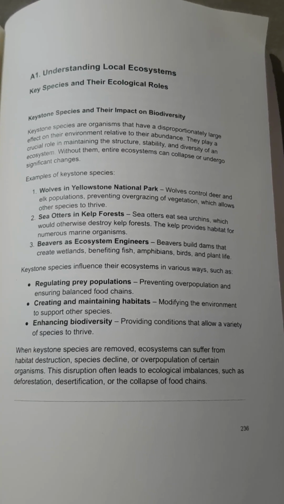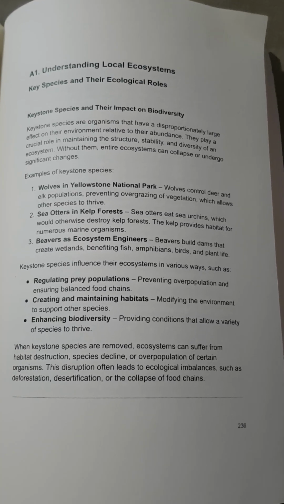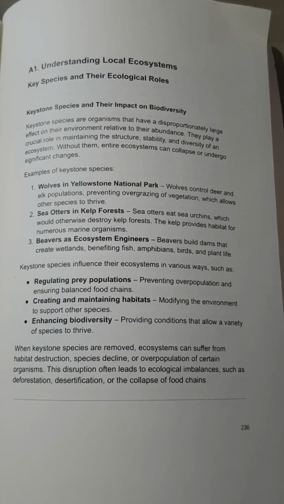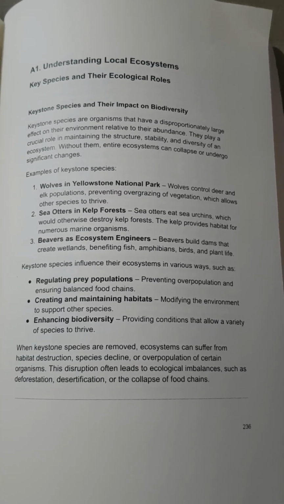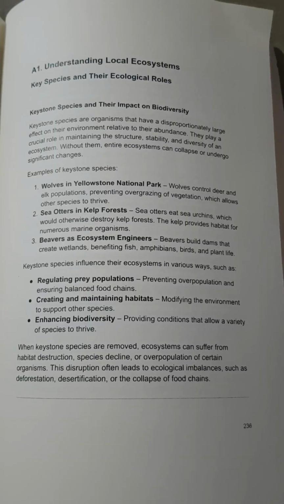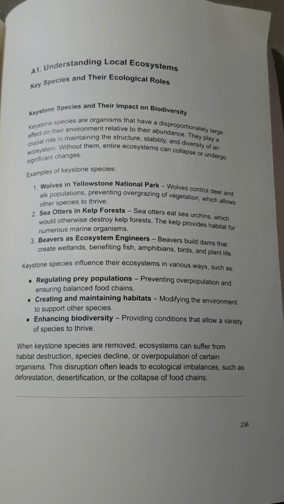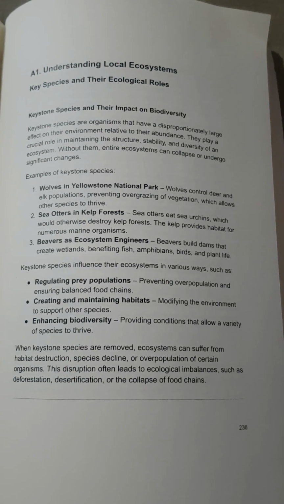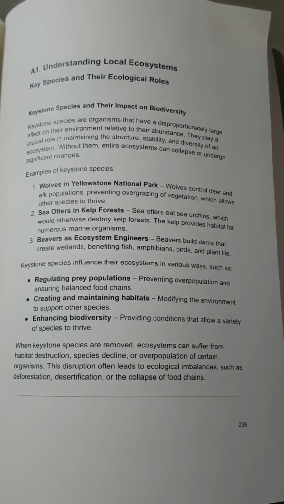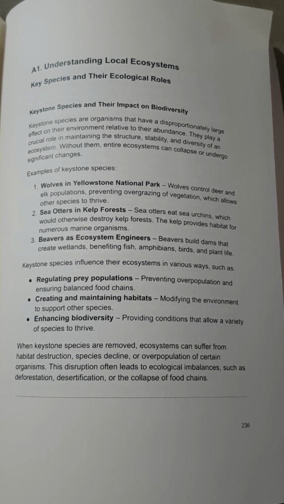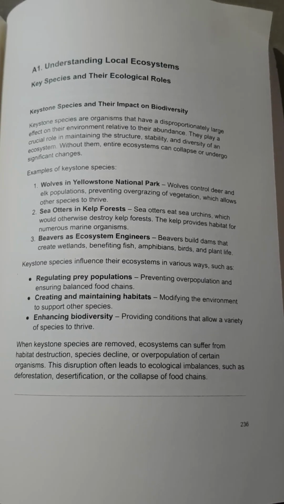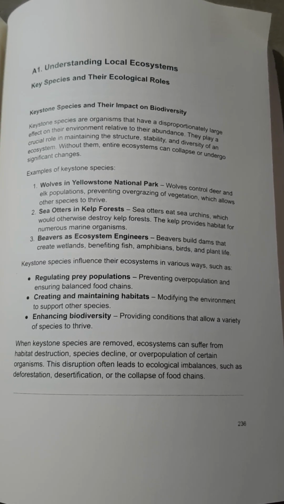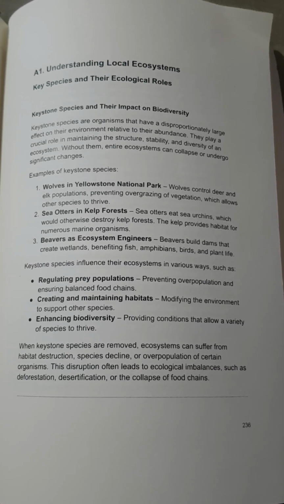Keystone species influence their ecosystems in various ways, such as regulating prey populations, preventing overpopulation and ensuring balanced food chains, creating and maintaining habitats, modifying the environment to support other species, enhancing biodiversity, providing conditions that allow a variety of species to thrive.